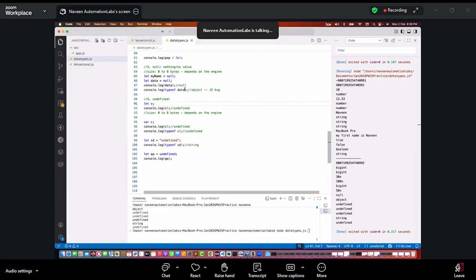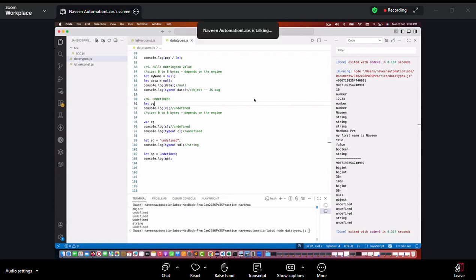But whenever we are performing any object related work, the initial value will be null. Whenever we are writing a normal variable and we are not sure about its value, we say simply nothing, or we can say undefined, like what we have created here. If we don't write anything, by default, it will be undefined. Okay, Naveen, got it.